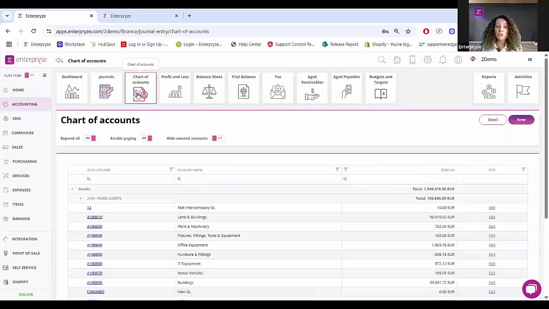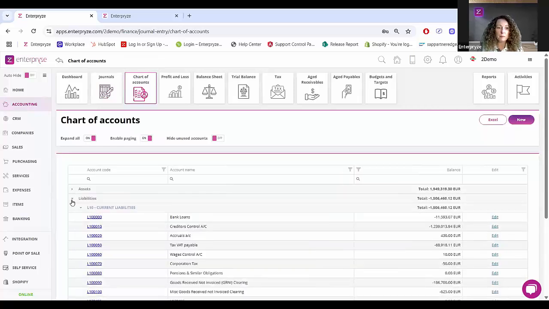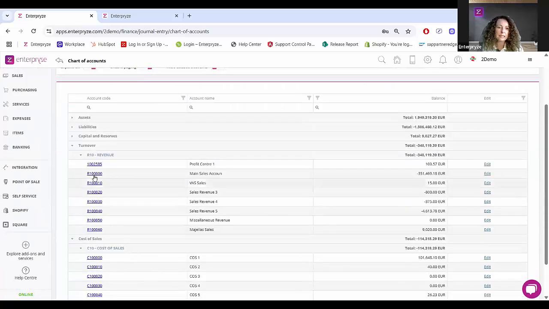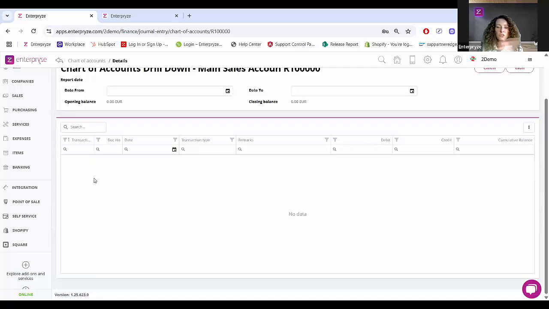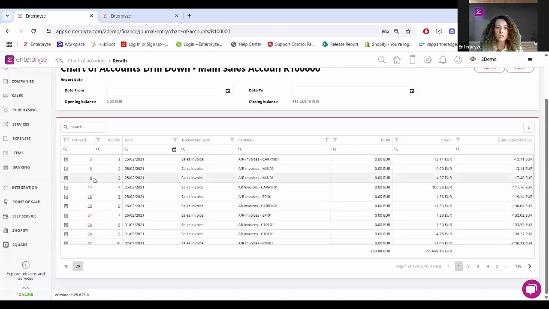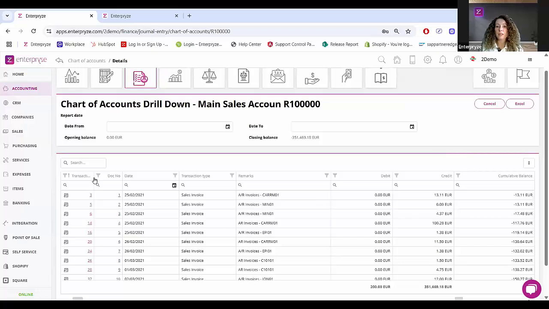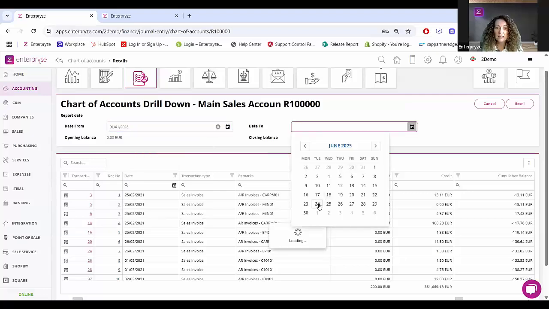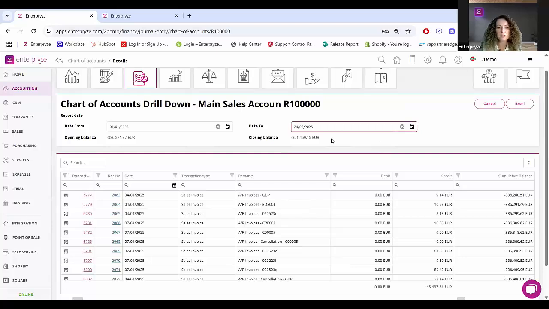Moving on then to the chart of accounts. Let me just collapse all of those for a moment and go into, for example, one of the revenue accounts, which you saw on the presentation. Now when you drill down, we get a full screen view of our account drill down. And from here, of course, we can drill down even further. We can specify, for example, if we want to go from the start of the year to the present day, so that we have an opening and closing balance on that particular GL account, just to see what the movements are. And of course, we can drill down further, we can filter.